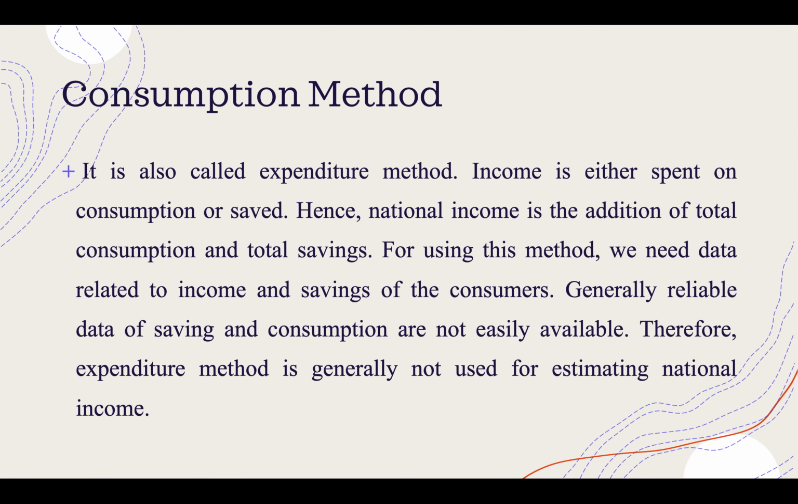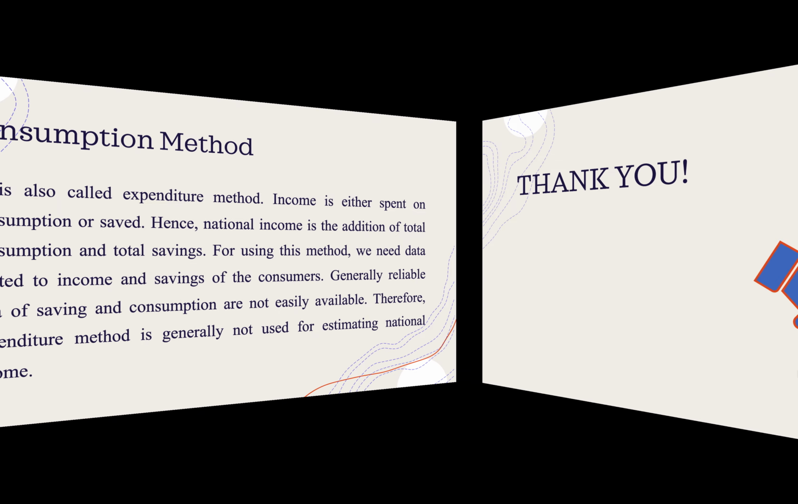And lastly, the consumption method, which is also called the expenditure method. Income is either spent on consumption or saved. Hence, national income is the addition of total consumption and total savings. Generally, reliable data of saving and consumption are not easily available. Therefore, the expenditure method is generally not used for estimating national income.